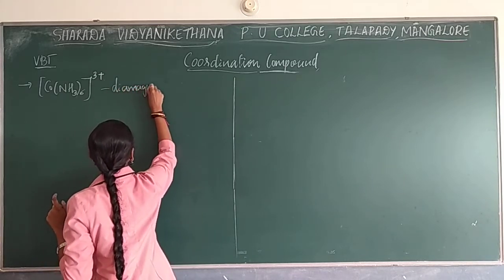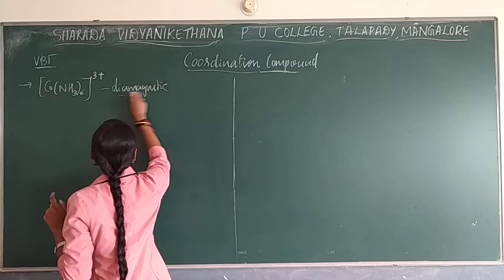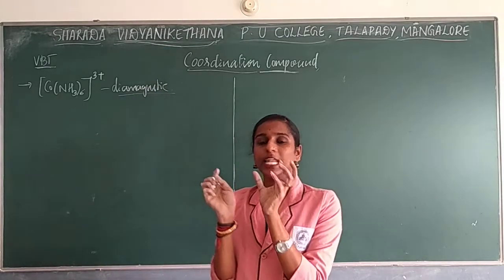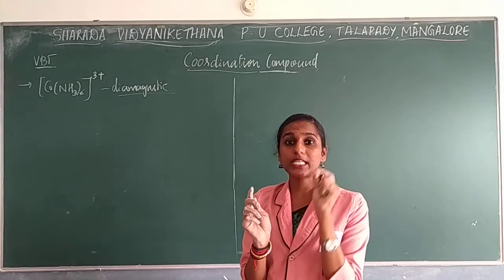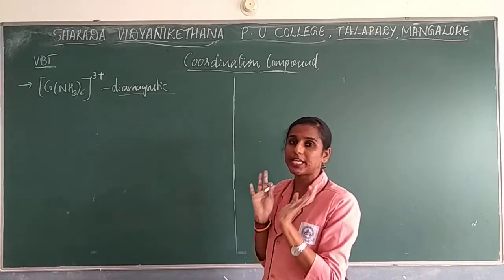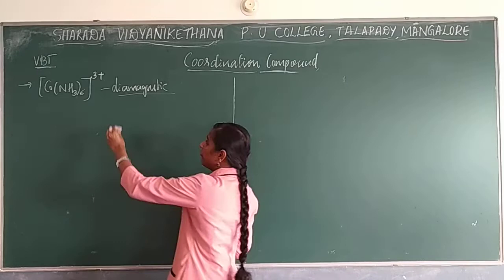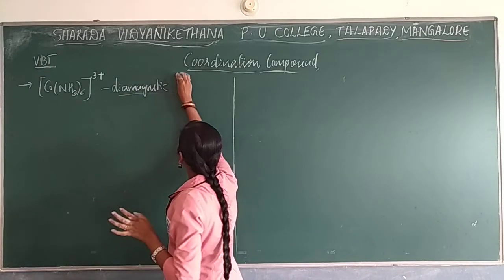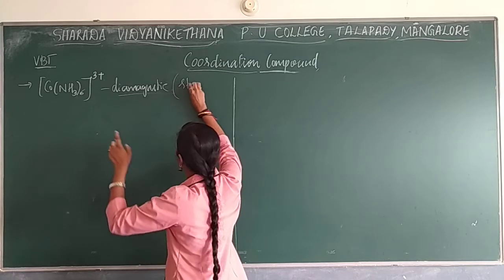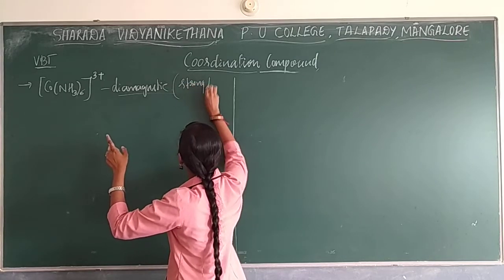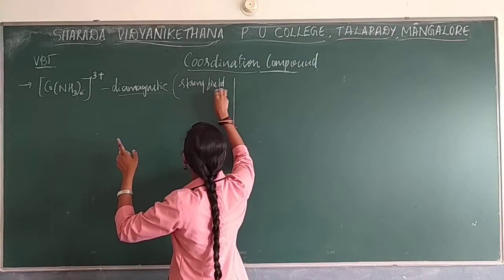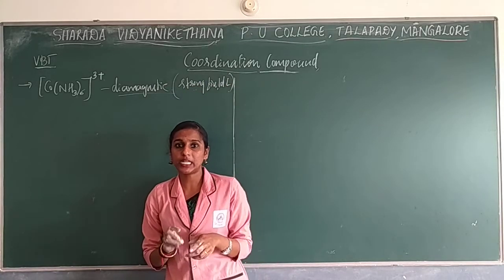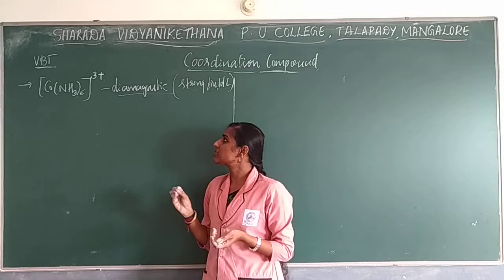Diamagnetic in nature. And remember, if the compound is diamagnetic in nature, the ligand that is used is a strong field ligand. So that should be there in your mind always. If the compound is diamagnetic in nature, then the ligand used over there is a strong field ligand. Okay, so this should be there in your mind. You understood what I said? So most of the students are getting confused.